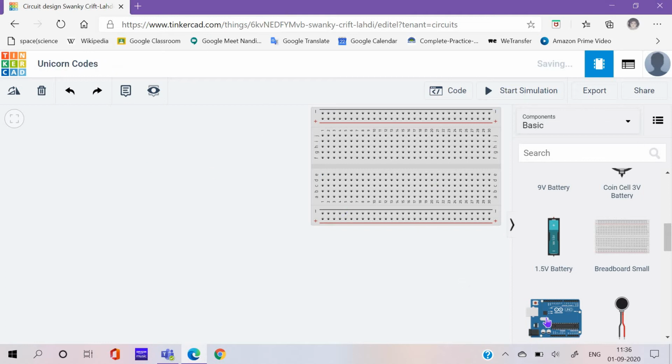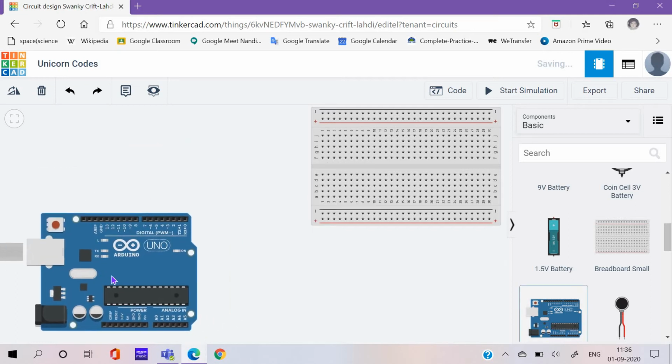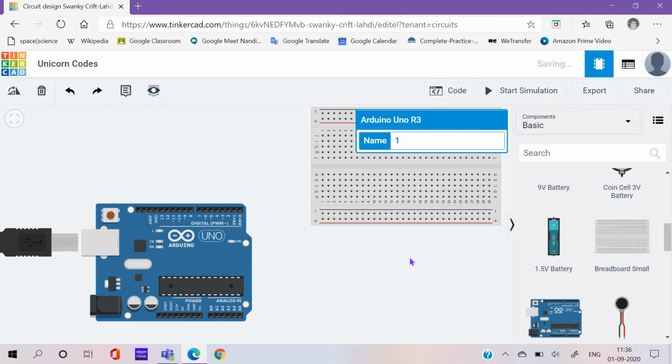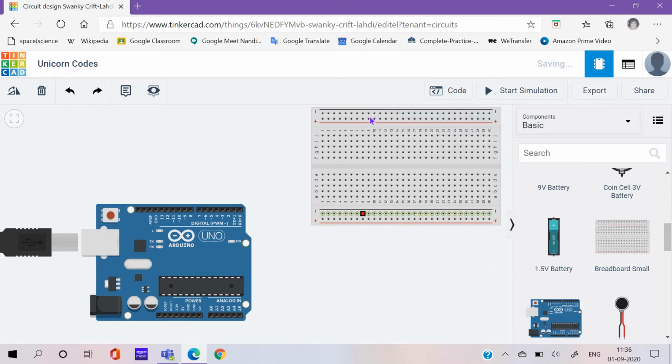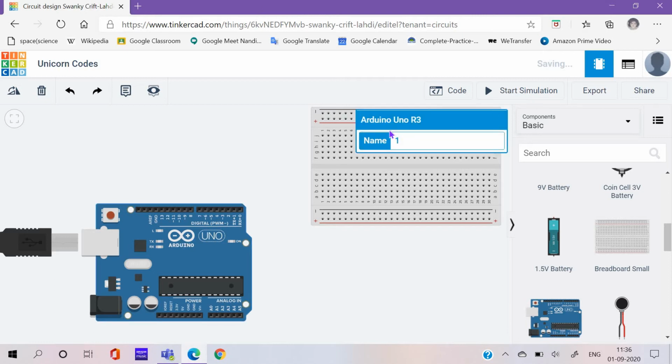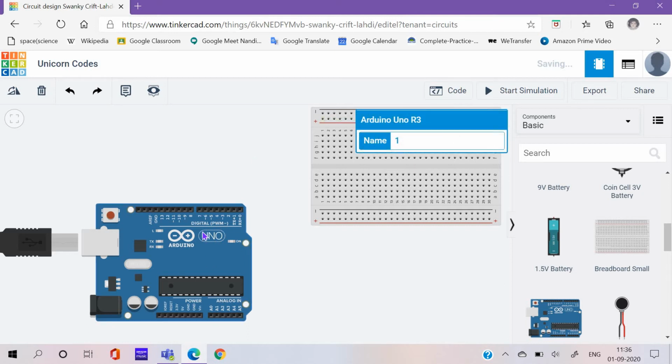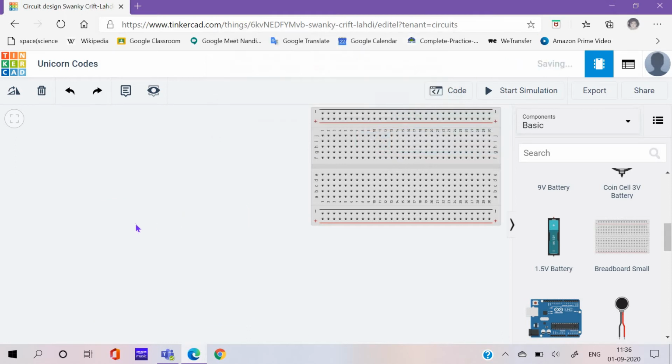So I have this breadboard. You can do the same with the Arduino chip, but right now I don't want it. Right now it's showing like nothing is selected. When something is selected, its name comes, and you can then name it, and the customized name also comes. But if I don't want it, I am on blank, and if this comes, it means you have selected it. Now you can click the delete or backspace button on your keyboard and click OK, and whoosh, it disappeared. So that is how we do it.